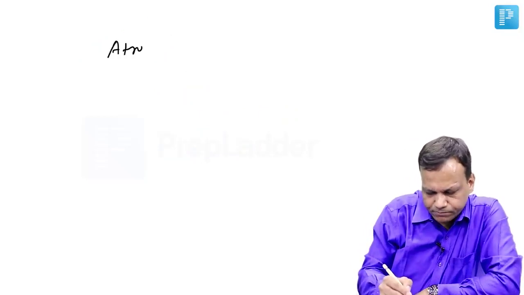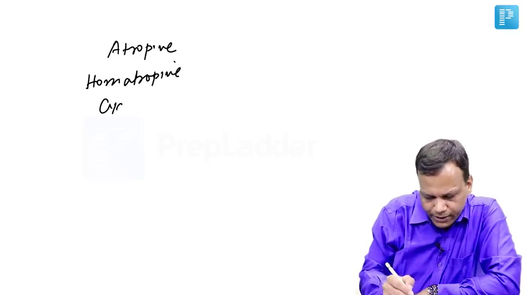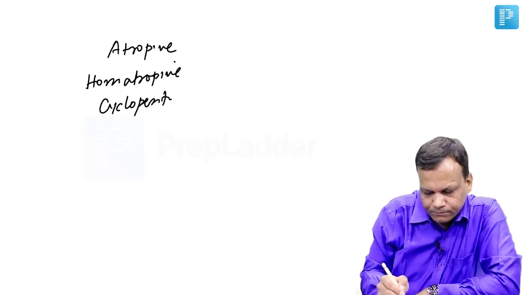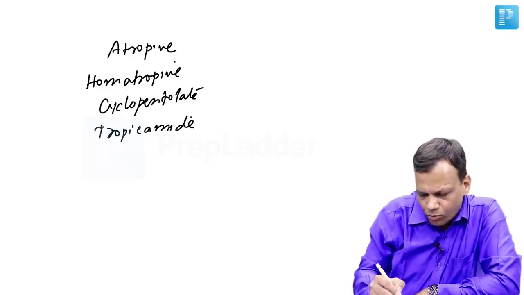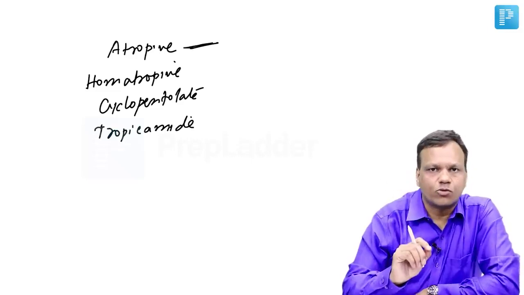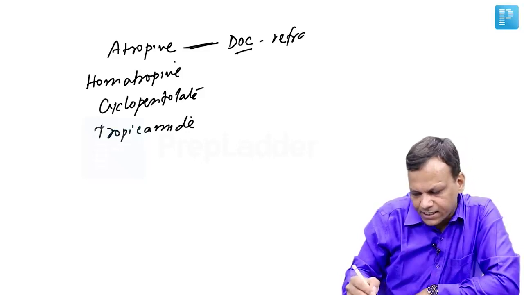We have 4 drugs causing this: atropine, homatropine, cyclopentolate, and tropicamide. Now, atropine is a very strong cycloplegic drug, so it is the drug of choice for refraction testing in children.